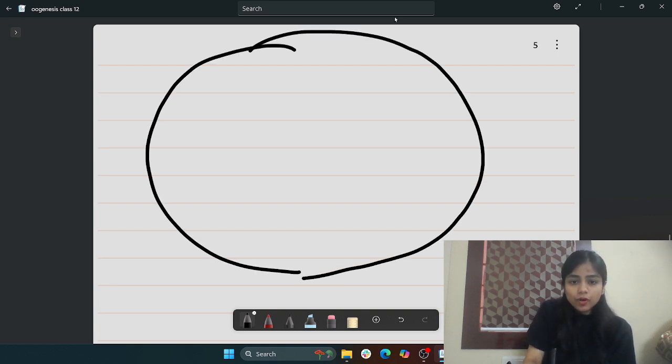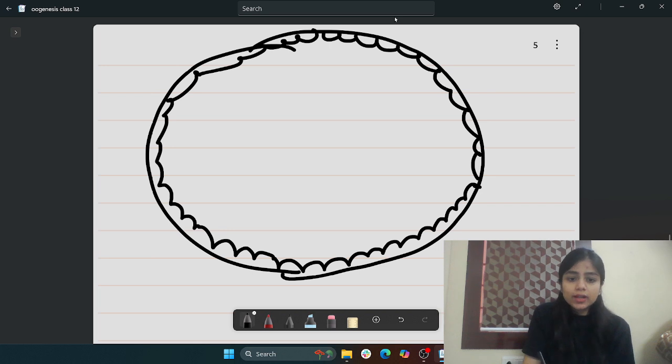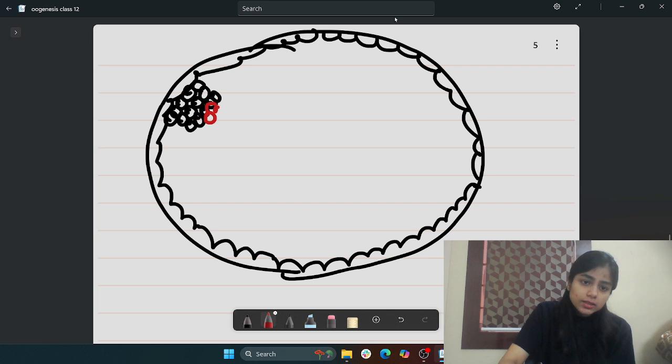Suppose this is my Graafian follicle. The Graafian follicle is called what? It is called your mature follicle. What we'll be seeing here, again, the Graafian follicle has the antrum, but here we will see that the cumulus oophorus, which is made up of the granulosa cells, is shifting the secondary oocyte more towards the surface, like this.